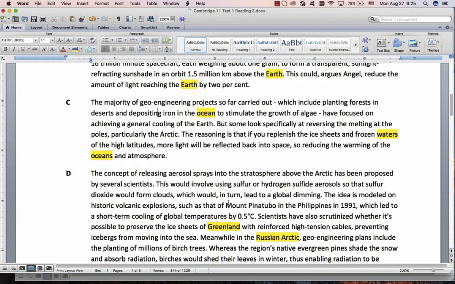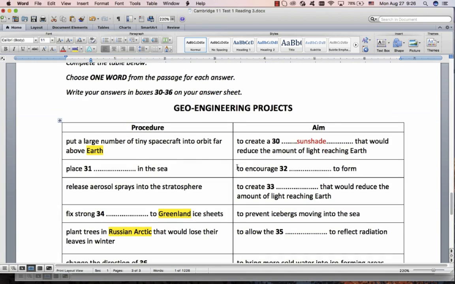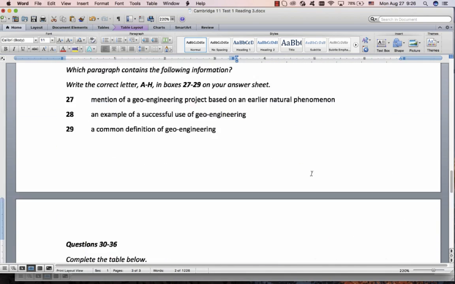We're not looking for single countables. In the sea is there. In the sea, in the ocean. This means to deposit, means to place, to put. Uncountable noun, iron. Really straightforward. And there is our infinitive. To stimulate. To encourage, fine, to form.